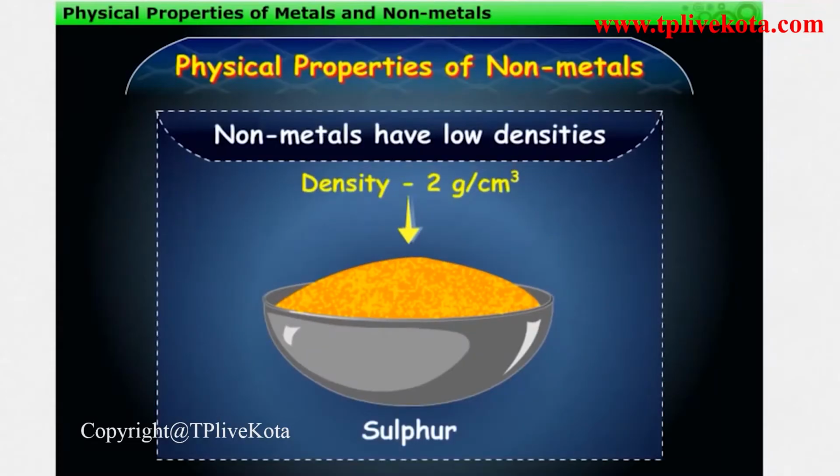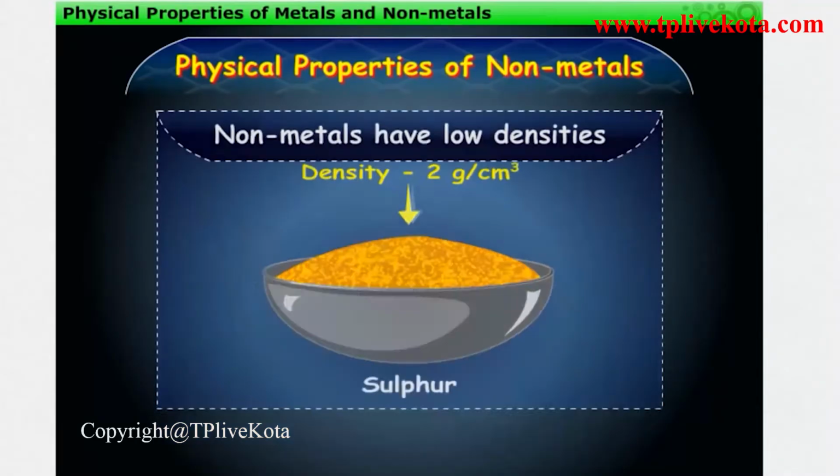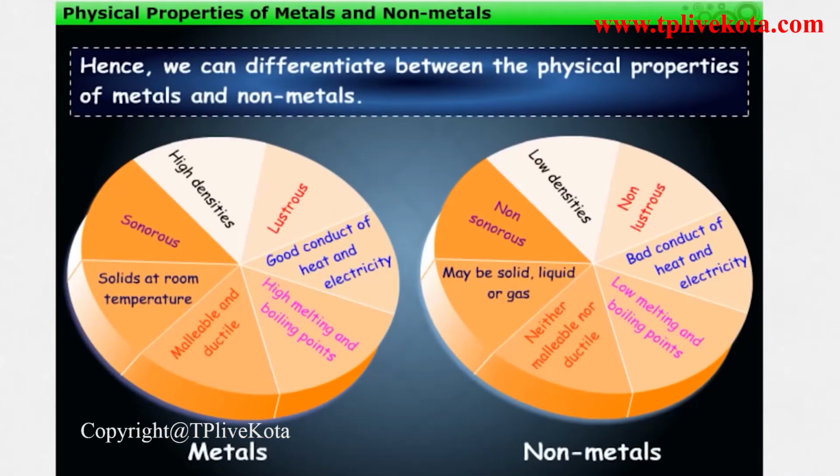For example, sulfur, whose density is 2 grams per centimeter cube, which is quite low. Hence, we can differentiate between the physical properties of metals and non-metals, as shown.